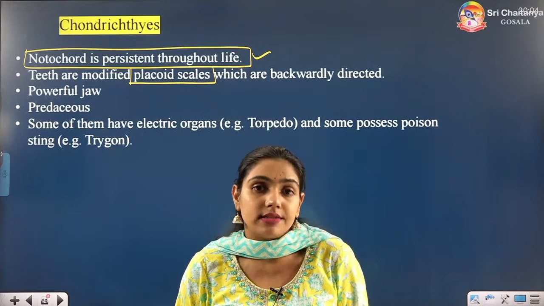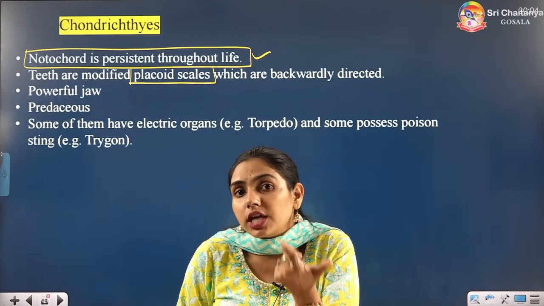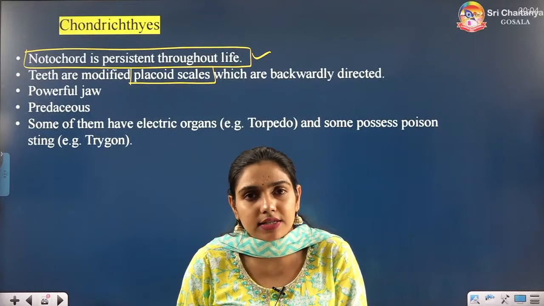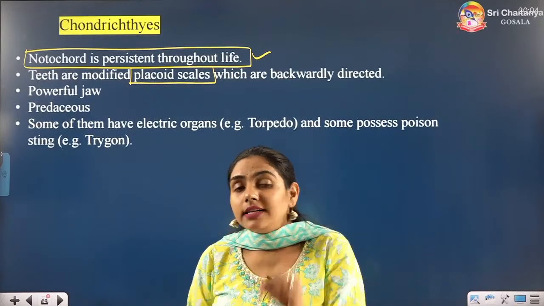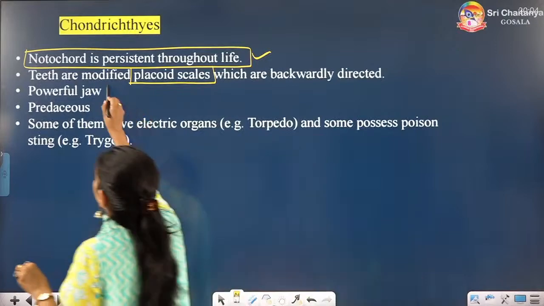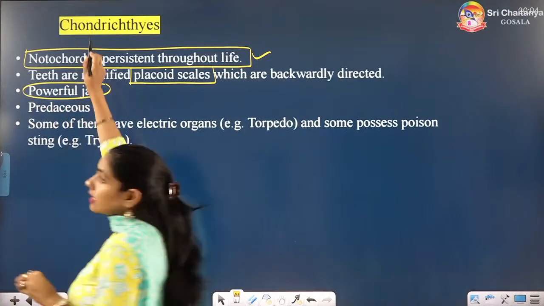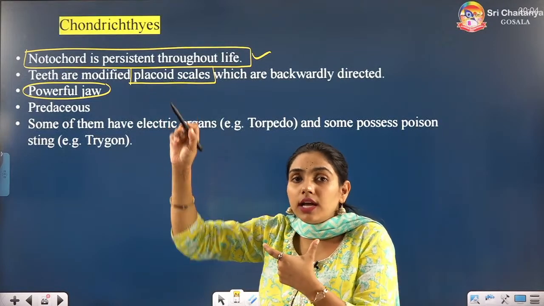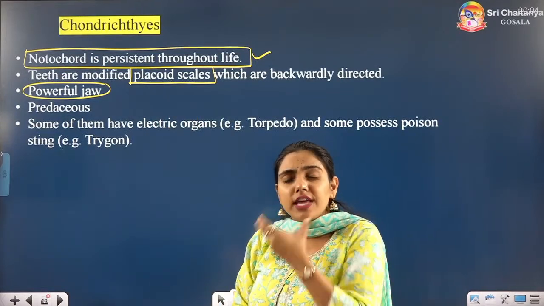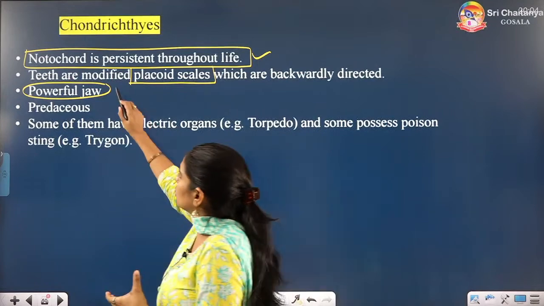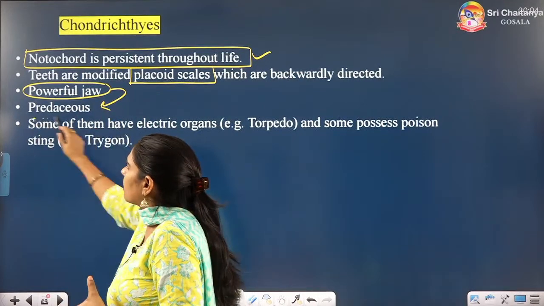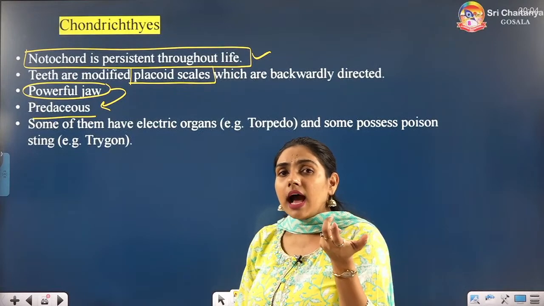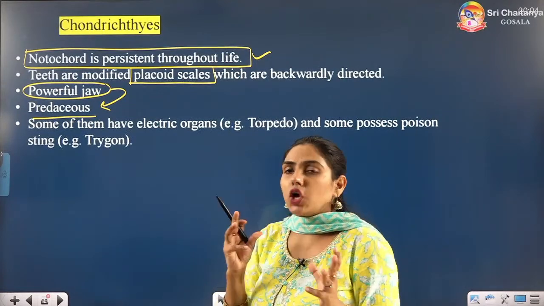They are predators. Like if you eat chicken, chicken will be the prey for you and you will be the predator. Alright. So that is why they have powerful jaw. They are coming in the jaw vertebrates only, na? They are coming in the Gnathostomata only. And they have very powerful jaw. So due to this powerful jaw, they are predaceous, and some of them have specific organs.